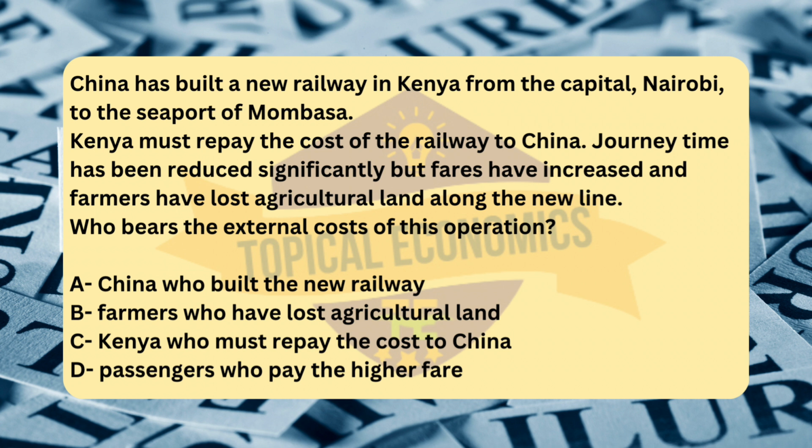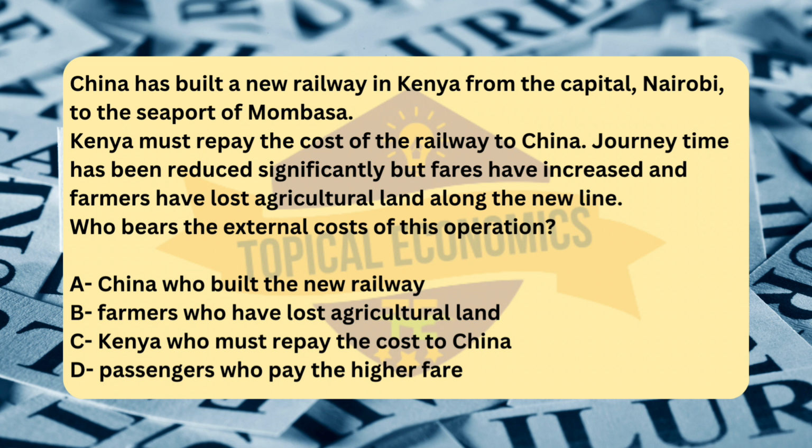Option A: China, who built the new railway. China is the builder and likely receives compensation for the construction work, and potentially profits from the loan agreement. Since the farmer's land loss is not something that China will compensate for, China does not bear the external cost. The external cost is borne by those who are negatively affected by the project without being compensated, which in this case are the farmers. Next, option C: Kenya, who must repay the cost to China.